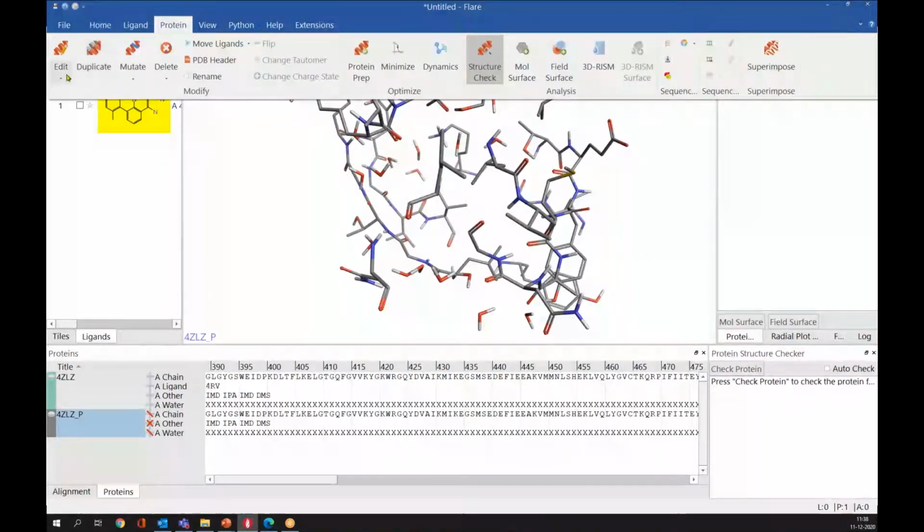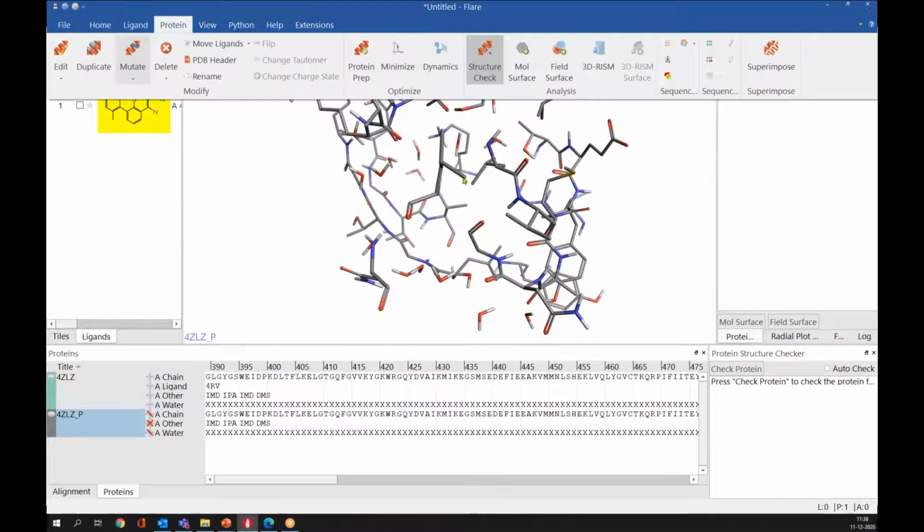So you can duplicate the structure, you can edit your protein, and you can mutate if you select a particular residue. If you want to mutate, you can mutate to any of these residues. And this is the same as what we did initially, like protein preparation. If you are not satisfied, you can again prepare a structure. Here also, you can minimize your structure. You can perform molecular dynamics using these buttons here.